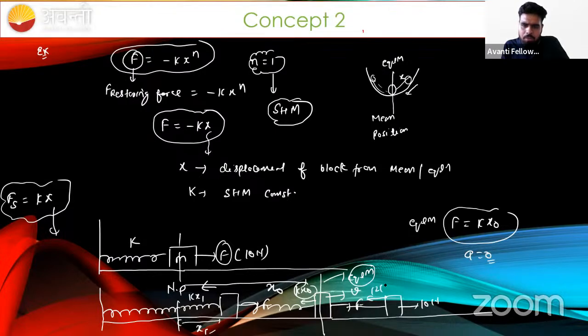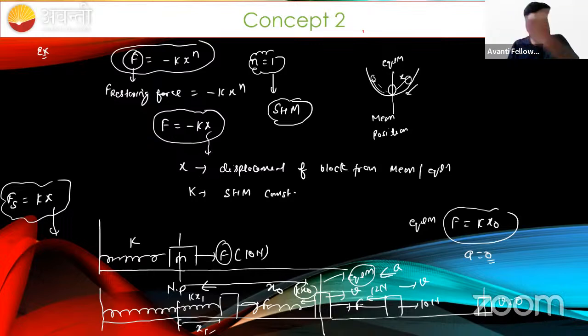Suppose this value will become 12 Newton. Then in which direction is net force acting? You can say, sir, in leftward direction. Sir, after equilibrium position, net force is acting in leftward direction. Okay, sir. Acceleration is acting in leftward direction. Okay, sir. But velocity is in rightward direction. So what is happening here? Velocity and acceleration continuously oppose each other. Kabhi na kabhi block will attain its 0 speed. So at some point, because acceleration is opposite to velocity, speed of block will become 0.